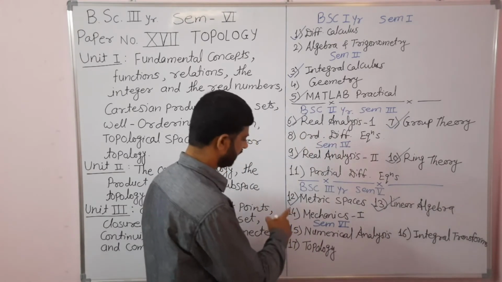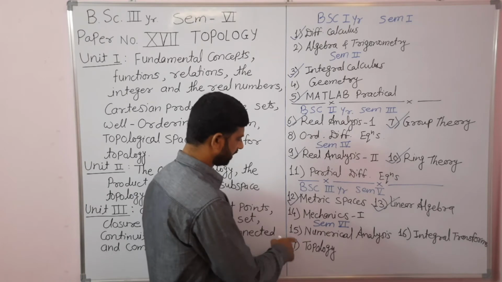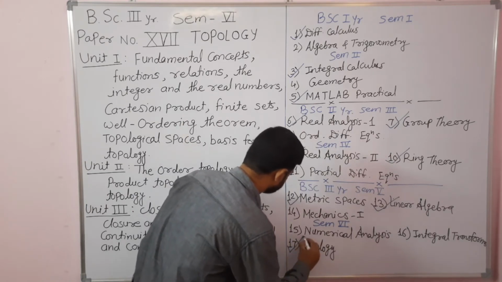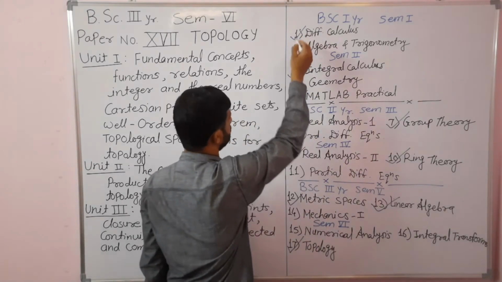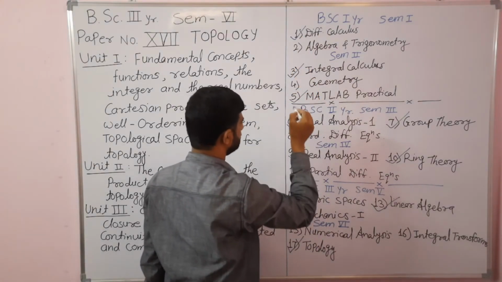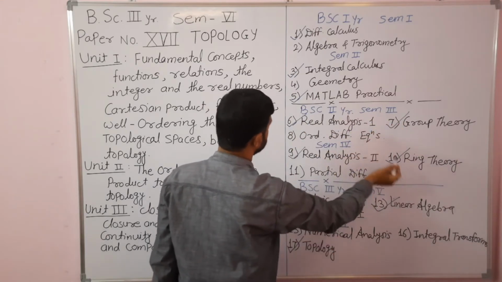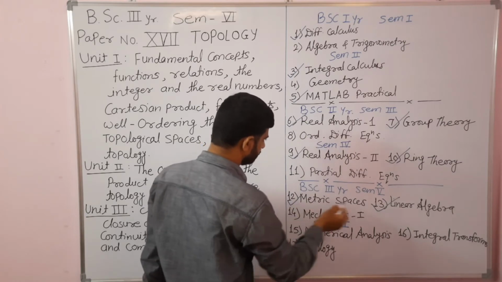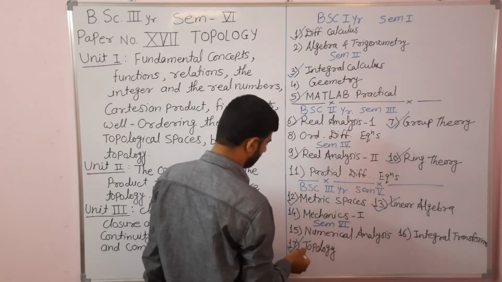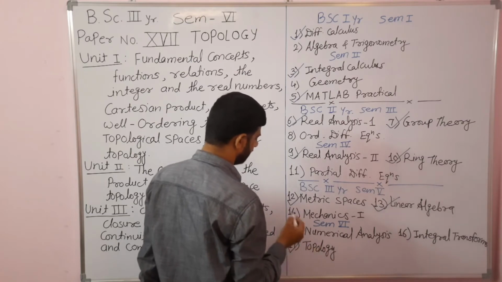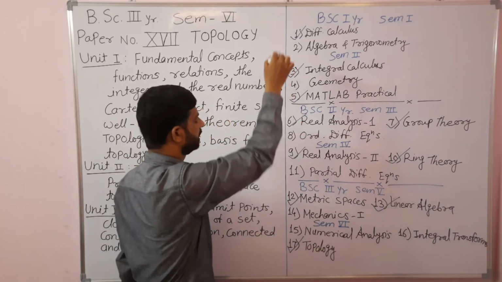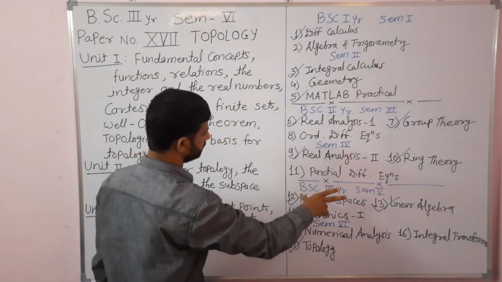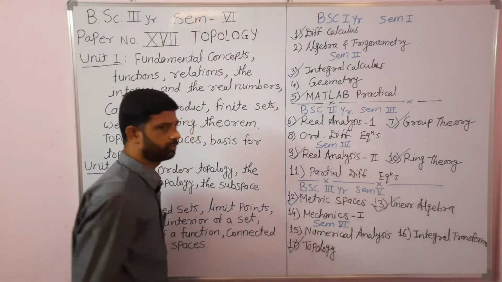And now lastly, I am going to teach you paper number 17, which is the last paper of this BSc Mathematics course. It is topology. Okay, so in the first year I have taught you 2 theory and 1 practical paper. In the second year I have taught you 4 theory papers. So 3 plus 4 means 7. Then in the 5th semester 2 theory papers means 9, and 1 again in the 6th semester, topology, that is the 10th. So out of the 17 papers, 10 papers I am going to teach you. The last one, the 10th paper, I am going to teach you.